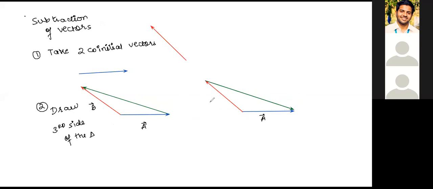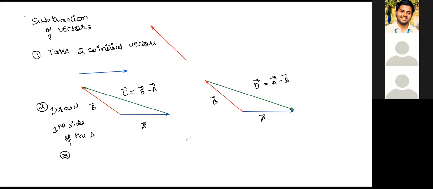This is A and this is B. So now the third side is actually representing the difference between the two vectors. I'll repeat, the third side is representing the difference between the two vectors. Suppose I name this side as C, so I will call this C as B minus A. Whereas here, let's say I name it as D. So this D will be called A minus B.